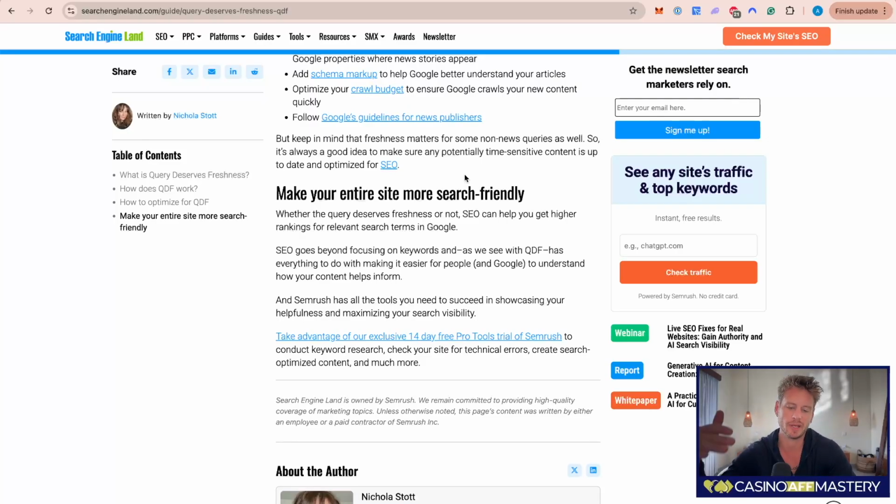Let's say that I am ranking on position 3 for a keyword, and I feel like I'm starting to lose ranking on this keyword. Maybe I go down to position 5 or 10 or even 20. I go into the article and I start adding some more content. Maybe I remove some content and I add some new content. And I see that the rankings are starting to pick up again.